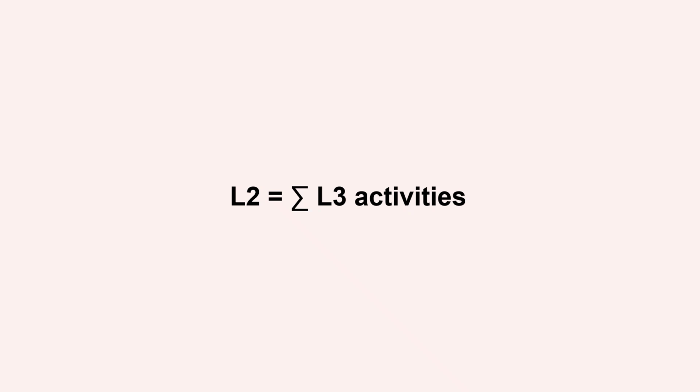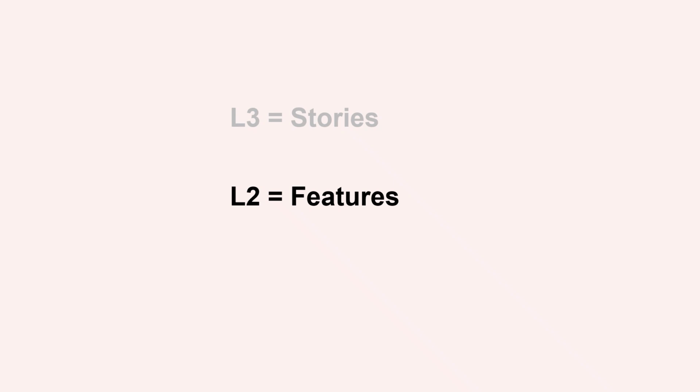The L3 level activities to be done at an individual level could be equated to stories. The L2 level activities could be equated to features, and L1 level activities could be equated to epics. At all levels, we could capture a lot of other information as well, like acceptance criteria, summary of the activity to be done, description of the activity to be done, definition of done, etc.